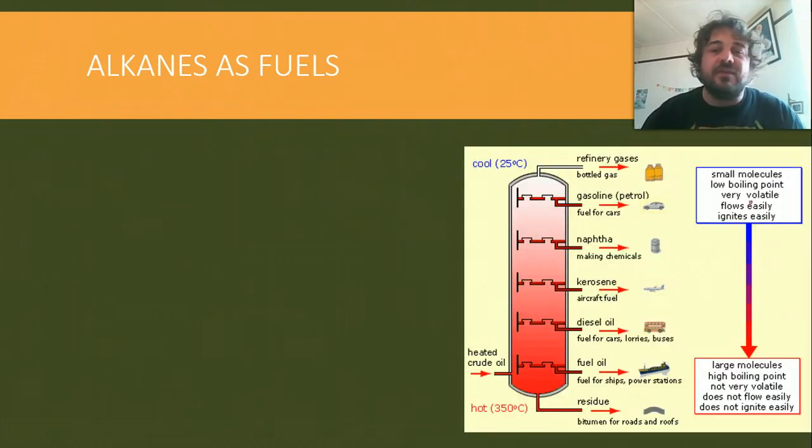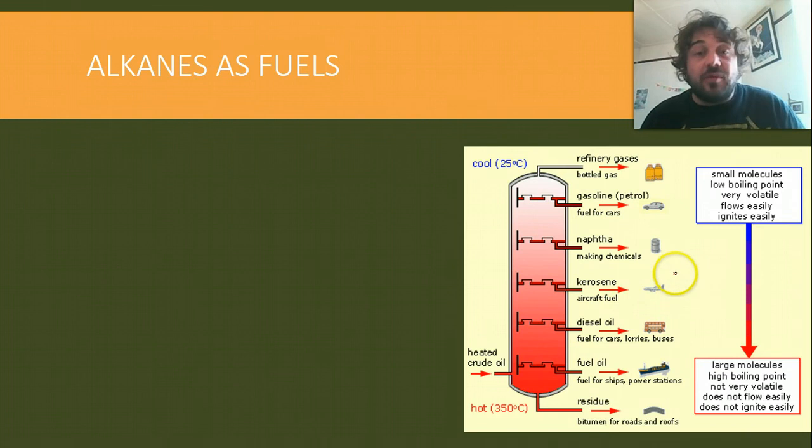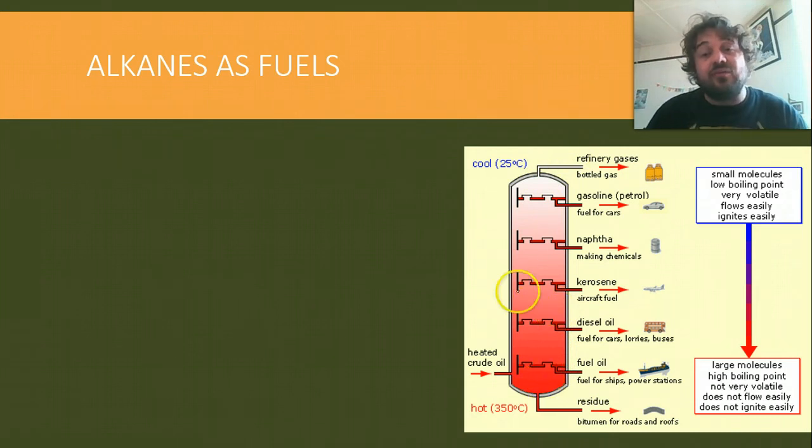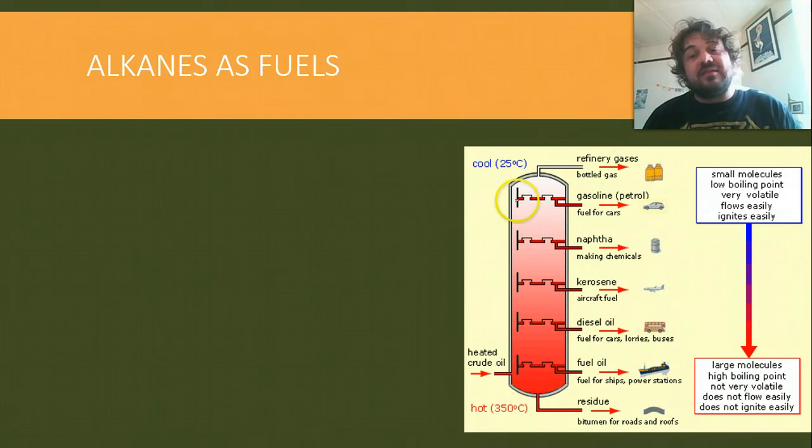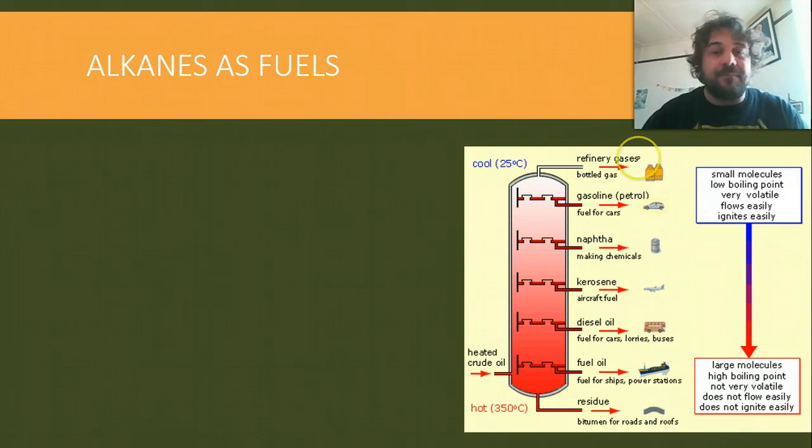So now alkanes as fuels. Here we have an industrial fractionating column, where smaller molecules, because of their low boiling point and high volatility, go up to the top, and that's where they stay as a gas, and further down you've got to put in more and more energy. Now remember, as it rises, it uses up some of its energy to rise, so it cools down as it comes out.